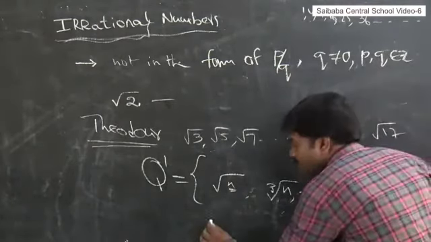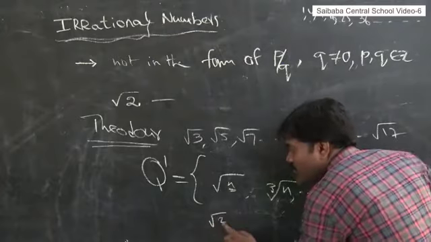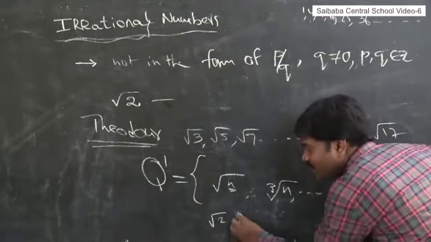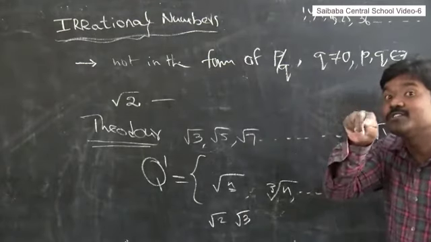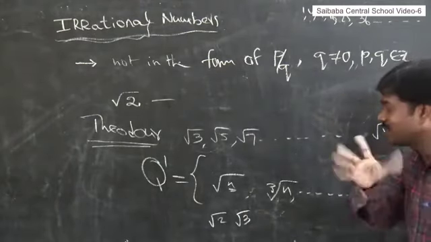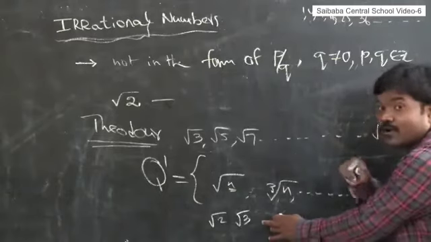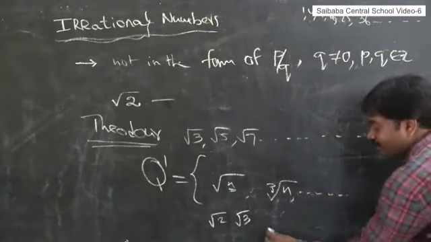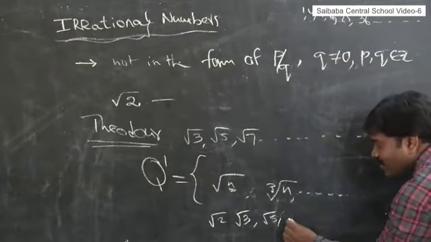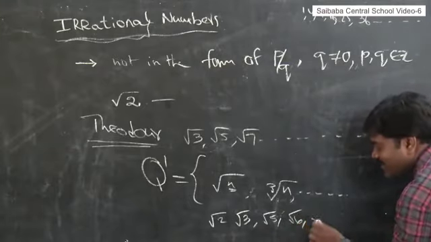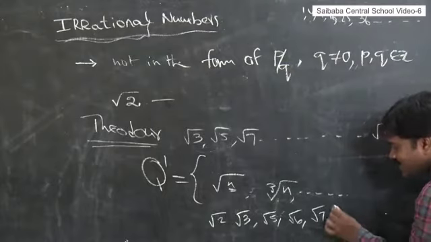That means root 2, 2 is not a perfect square. Root 3, 3 is not a perfect square. Root 4 value is 2, and 2 we can write as 2 by 1. That's why root 4 is not an irrational number, since 4 is a perfect square. Next, root 5, root 6, then root 7, then root 8.